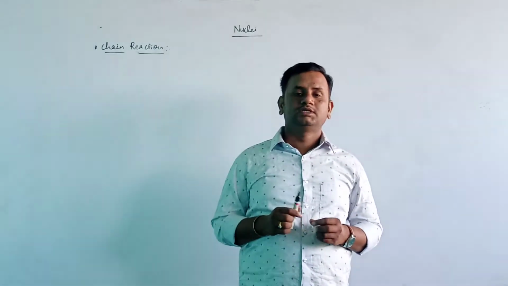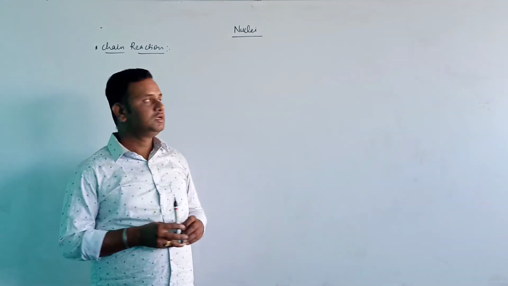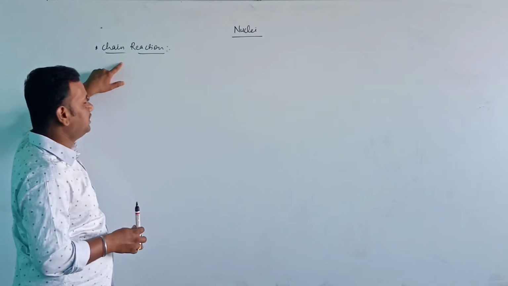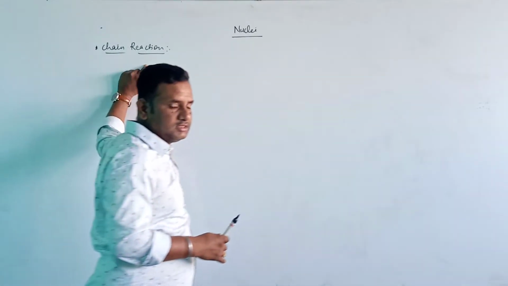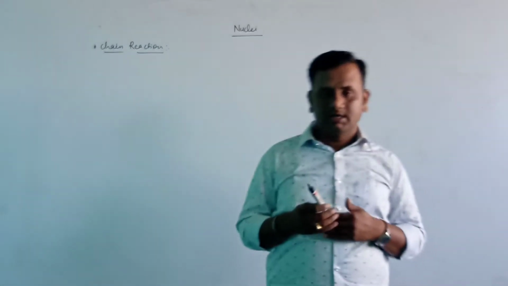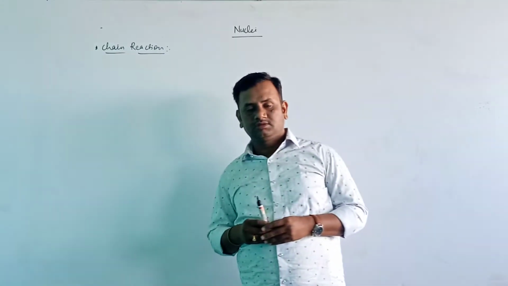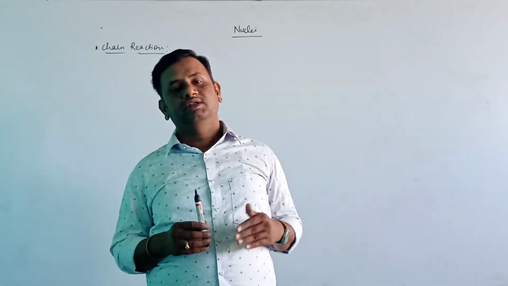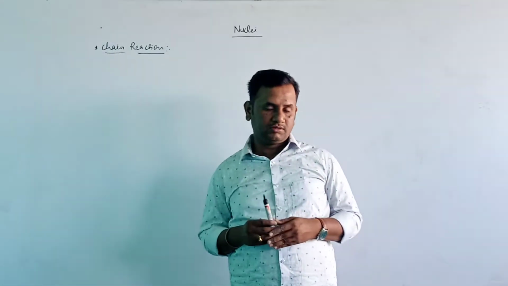So, in today's class, we are discussing the next topic, which is called chain reaction. In the previous class, we discussed nuclear energy and types of nuclear reactions. There are two types of nuclear reaction: one is nuclear fission, the other is nuclear fusion.